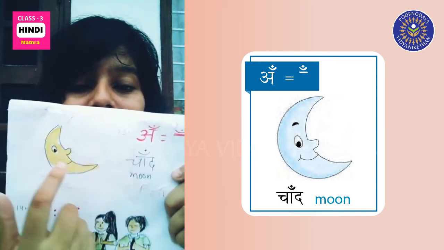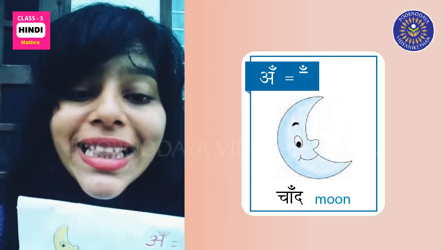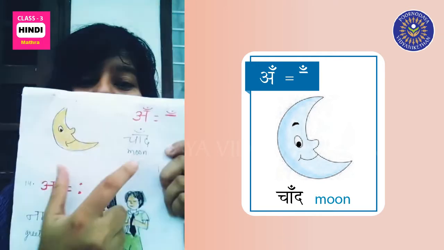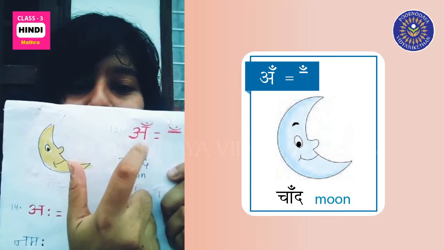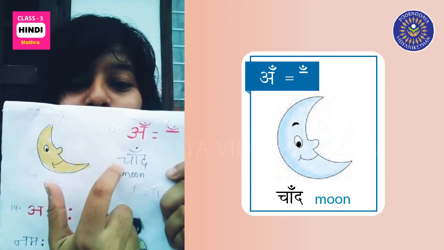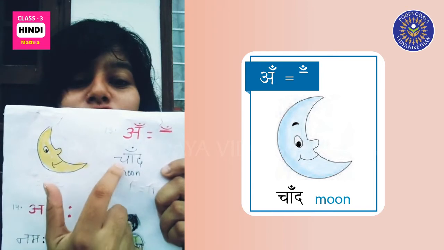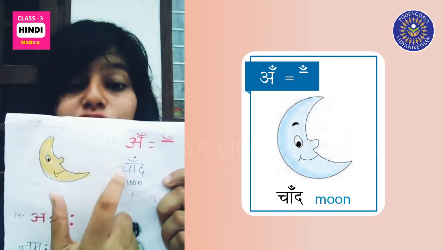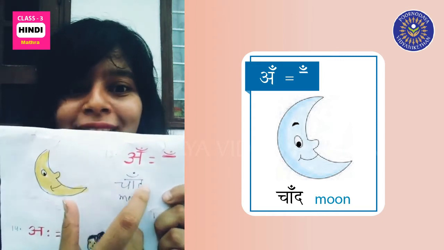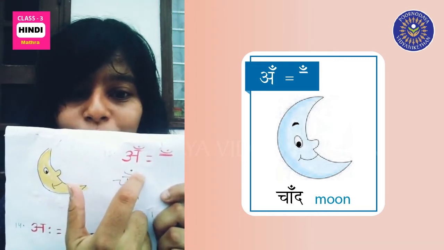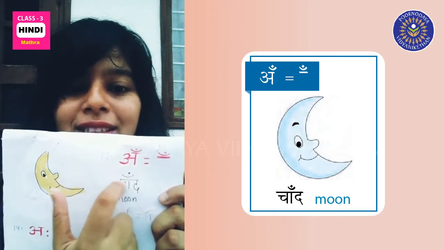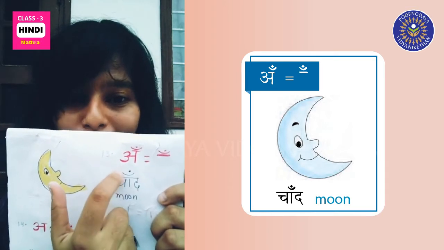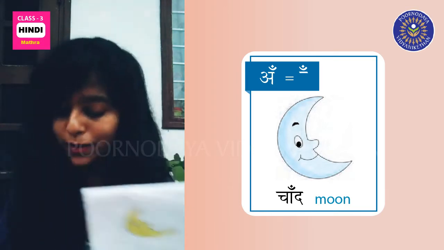Like the moon is called Chand in Hindi. So you see a half moon and dot on top. This is iya matra. It comes with a half moon and dot on top.